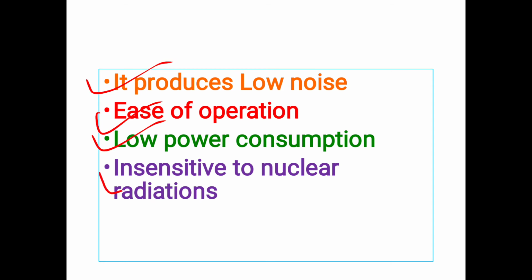And it is insensitive to nuclear radiation. So for applications where nuclear radiation is present, we can use the tunnel diode. It means that we can use the tunnel diode at places where there is an effect of nuclear radiation, because it will not be affected by the nuclear radiation.